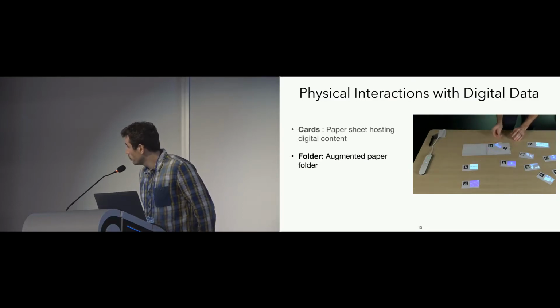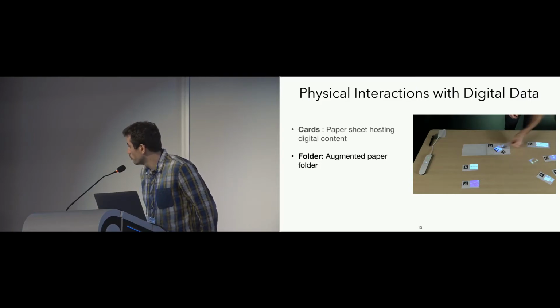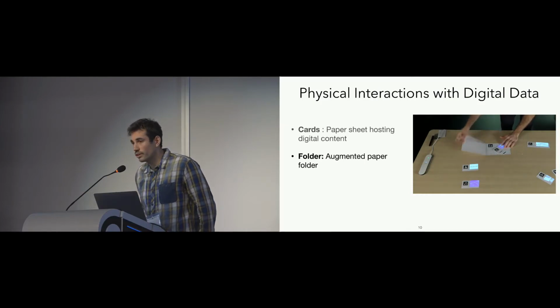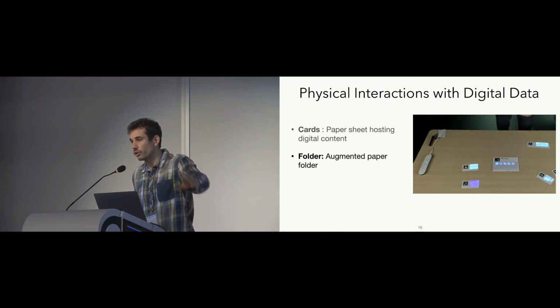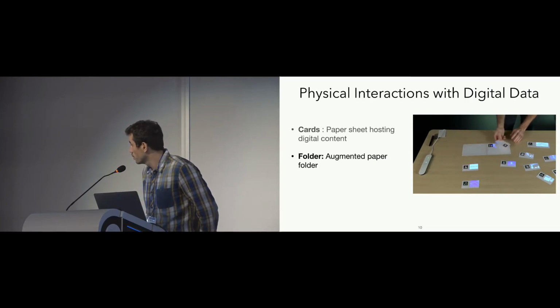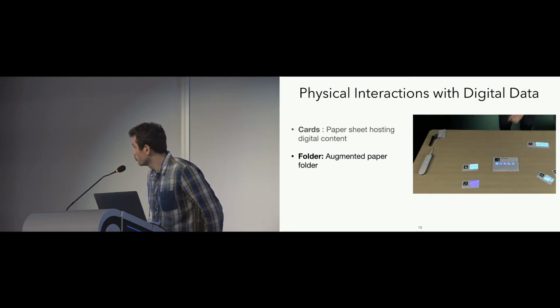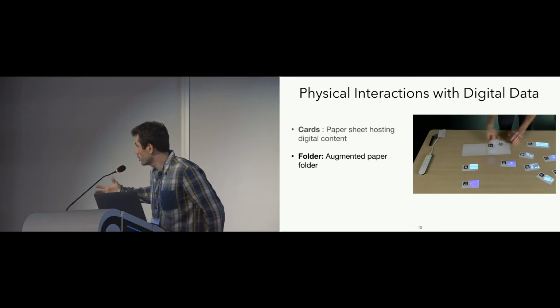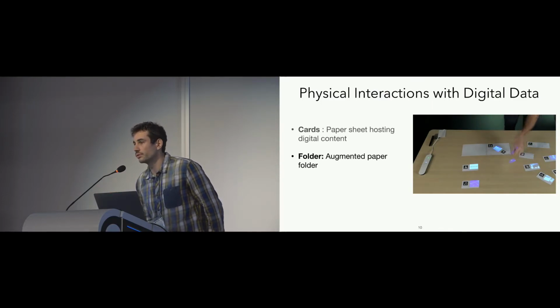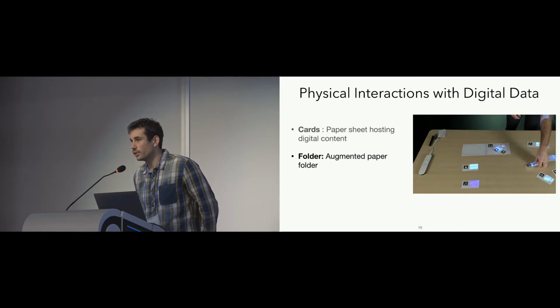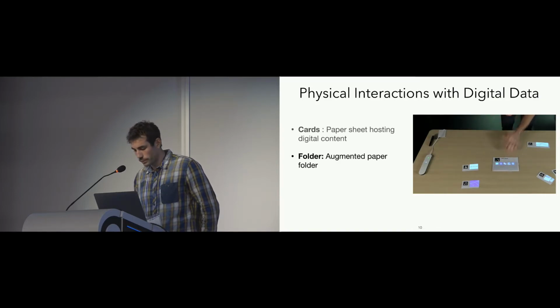Then children at some point want to create groups of documents, so they can organize them physically, put them on the corner of the table, or use folders. So we created augmented paper folders that basically host several cards, and thanks to the augmentation, on the first page we can project thumbnails of what is inside. It avoids children having to open it again and look again inside the folder.